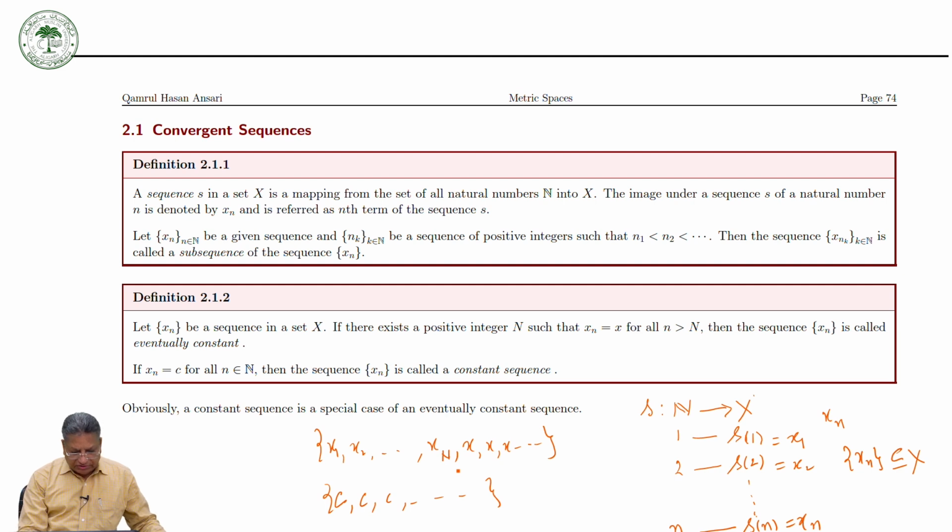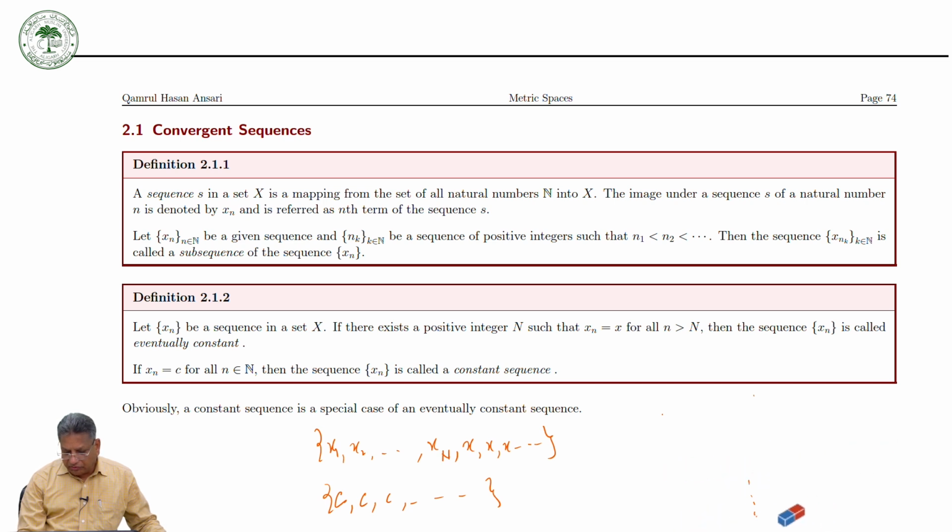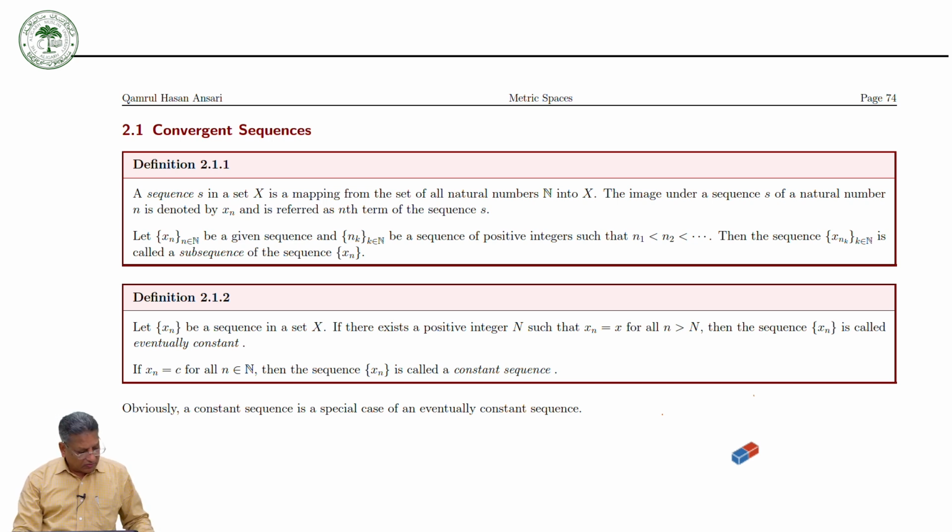Now the question is, suppose you have a sequence of real numbers, okay, then why do we study the convergence? Or if you have a sequence of elements of a set, okay, so why do we study the convergence of the sequence? Actually what is happening, if you look at any programming, okay, so what do we do? You develop an algorithm. So in the algorithm you develop, for example, an iterative algorithm.